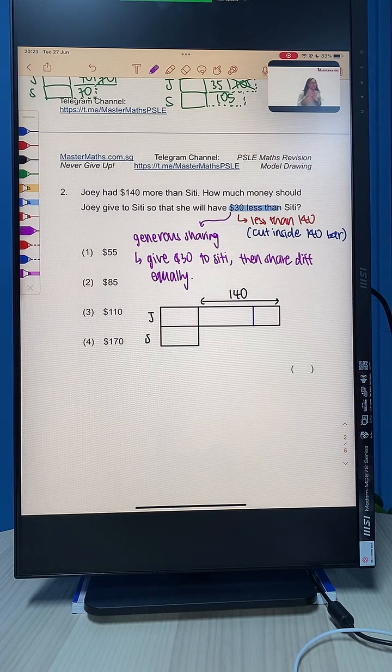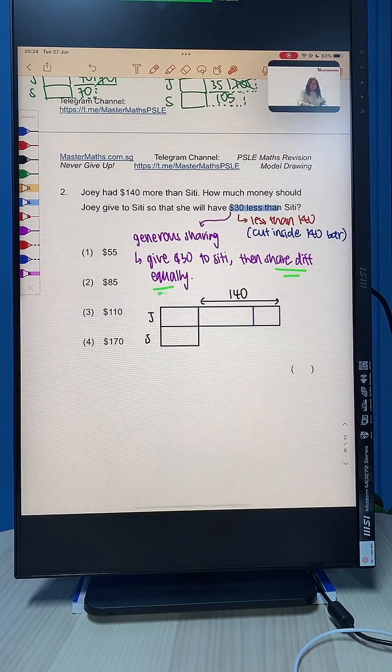If you understand this, I give $30 to Siti first, so now Siti has $30 she keeps. Then the difference we share equally. This will allow Siti to eventually have $30 extra, because we gave $30 to Siti first.